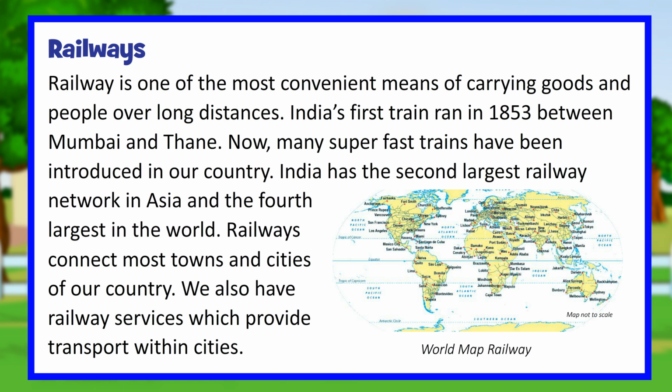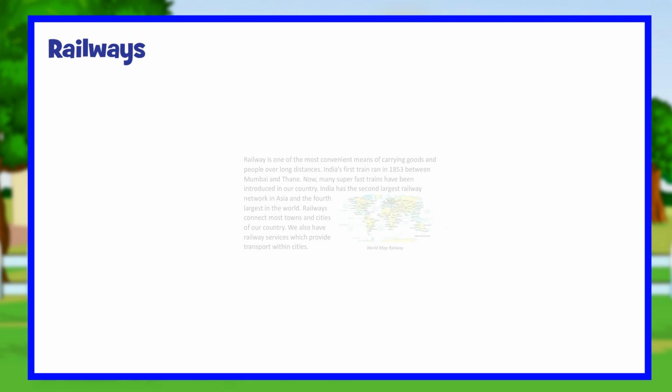Railways. Railway is one of the most convenient means of carrying goods and people over long distances. India's first train ran in 1853 between Mumbai and Thane. Now, many super-fast trains have been introduced in our country. India has the second largest railway network in Asia and the fourth largest in the world. Railways connect most towns and cities of our country. We also have railway services which provide transport within cities.